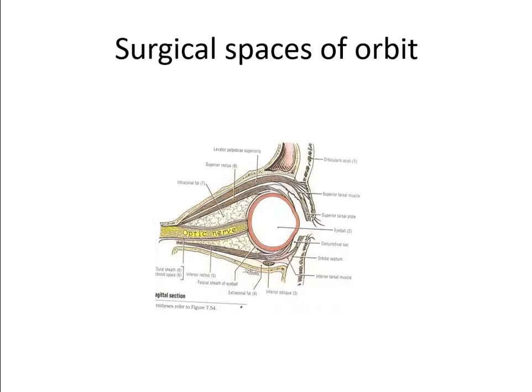This again shows the cross section of the orbit, and this is the intraconal space surrounded by the recti, and the space between the intraconal muscle cone and the periorbita is the peripheral space. So we will be giving block in the peripheral space. Peribulbar block will be given in the peripheral space. Now I will be showing you the videos.